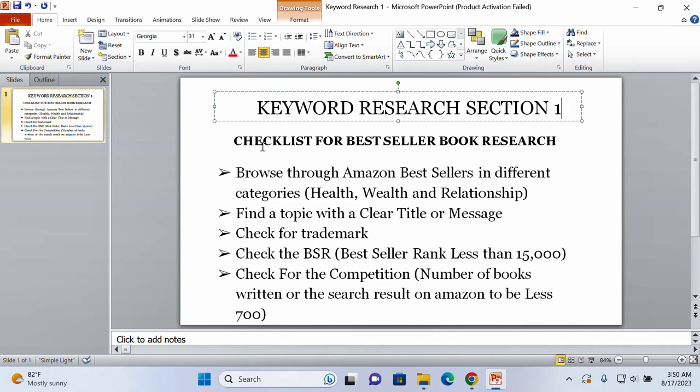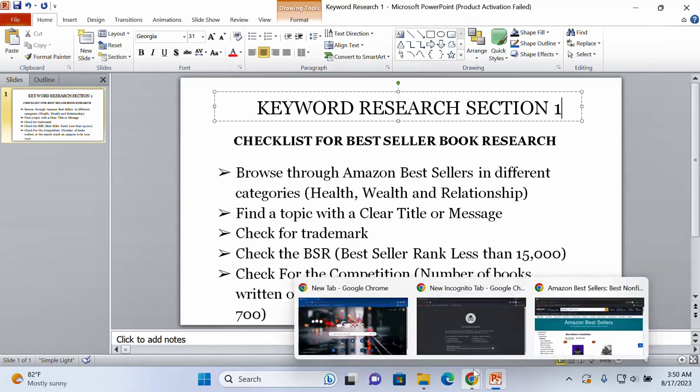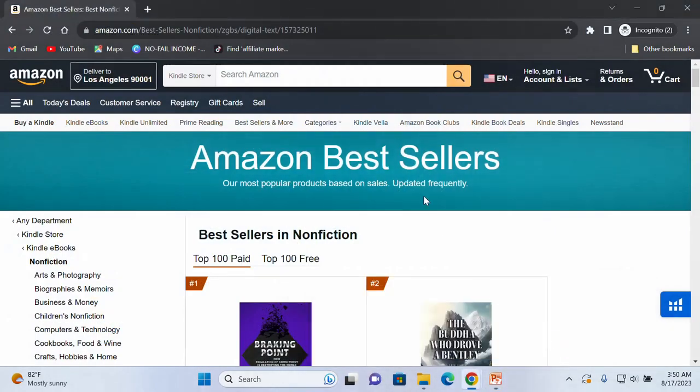Before we talk about the checklist for bestseller book research, how you can do book research and come up with a very good profitable topic that is going to give you that particular bestseller rank on Amazon and help you sell a lot of books, I'm going to show you practically everything. So now let's come to our browser. This is the incognito browser.